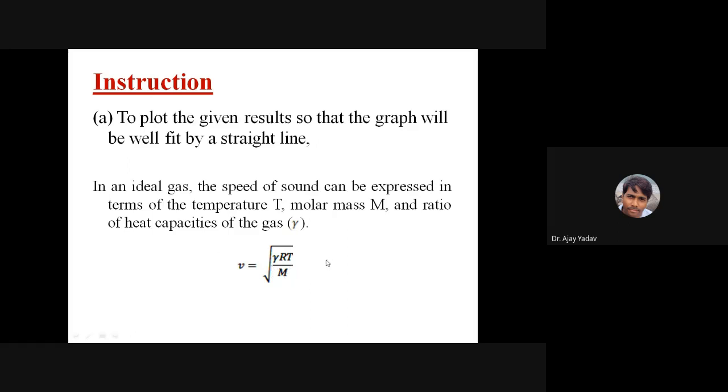So we are aware of this relation which exists for the velocity of sound in the gas with respect to the temperature. Now, next, what can you do with this formula so that you can plot some suitable quantity in such a way that the graph will be a best fit straight line? Any idea? How will you move ahead from this point onward? Yes, I want an answer from your side. Any idea?